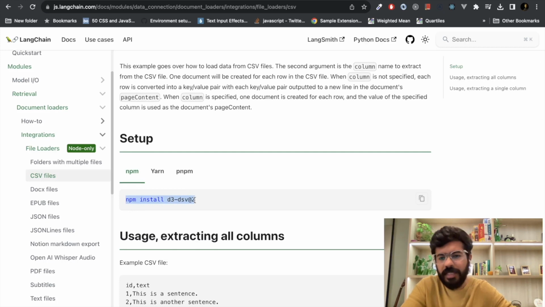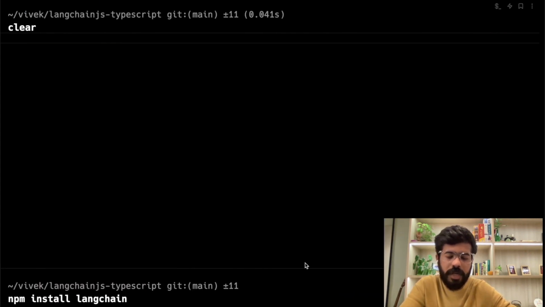Now, what this package does is it's basically helping you parse the CSV easily. LangChain internally will use this, so that is why it is asking us to install this package. So I'll copy paste this, go to my terminal. I think LangChain is still being installed here.